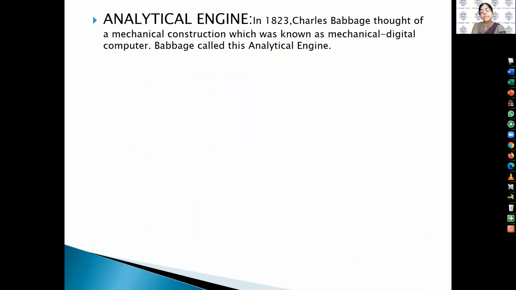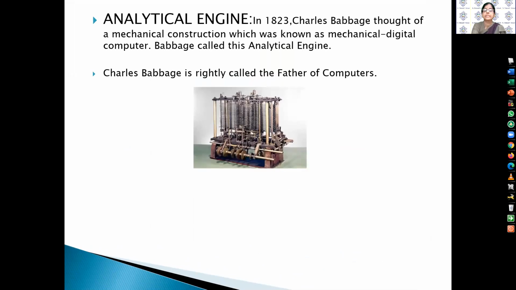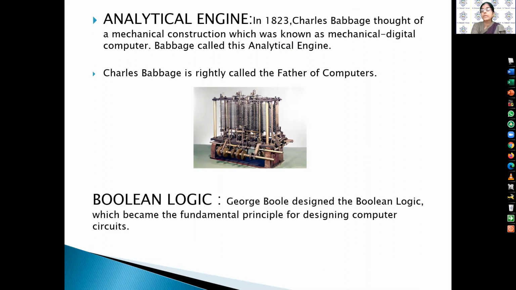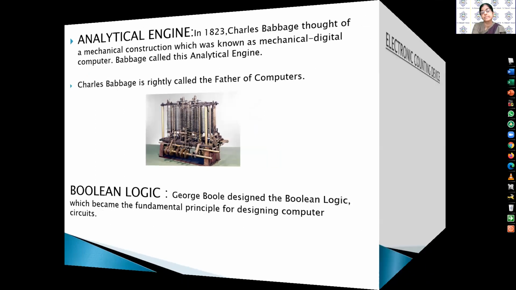Then after, the analytical engine. In 1823, Charles Babbage thought of a mechanical construction which was known as a mechanical digital computer. Babbage called this the analytical engine. That's why Charles Babbage is rightly called the father of computers. This is the picture of the analytical engine. Then after, Boolean logic. George Boole designed Boolean logic, which became the fundamental principle for designing computer circuits.